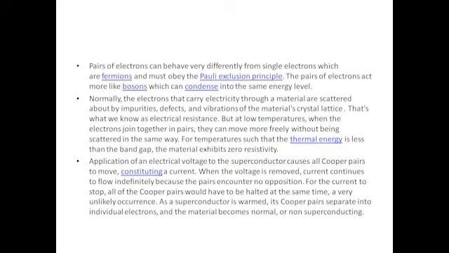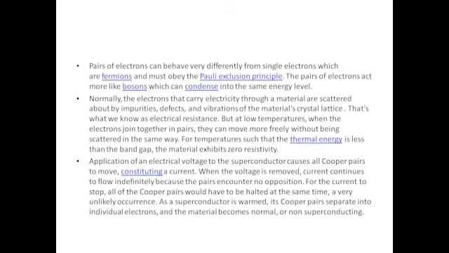We know that electrons are fermions. Fermions are particles obeying Fermi-Dirac statistics and have half-odd integral spin. These particles are arranged according to Pauli's exclusion principle. That is, only one particle is allowed in one quantum state. But when two electrons form a Cooper pair, a boson is produced with integral spin.